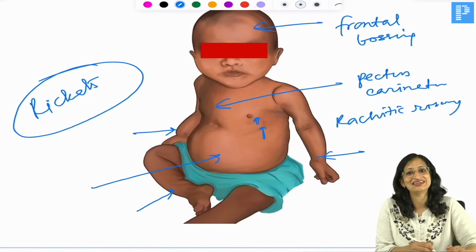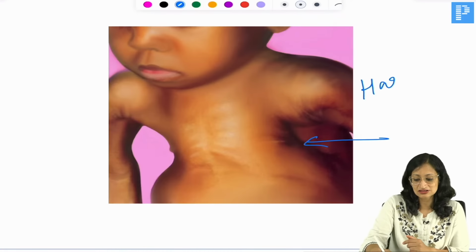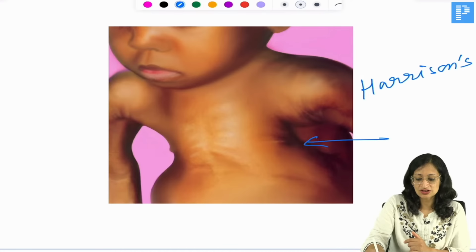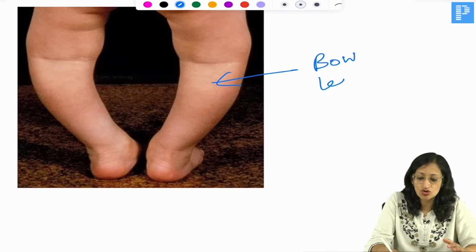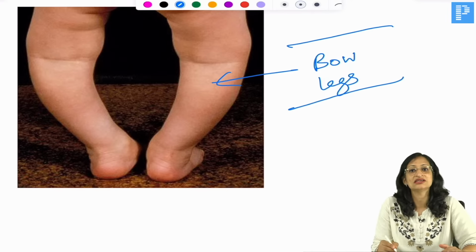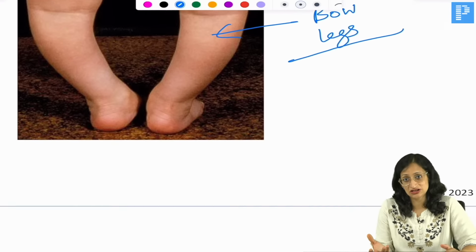Nutritional rickets, and you can sometimes get this depression along the attachment of diaphragm in rickets, that is called Harrison's sulcus. So whenever the child is breathing, you can see a sulcus that is forming in the chest, Harrison's sulcus. And this question came in one of the exams recently, NEET PG 2023. So you can get these bow legs or you can get knock knees. So all these are features of rickets that you can get. And it is most commonly due to vitamin D deficiency, though other causes can also be there.